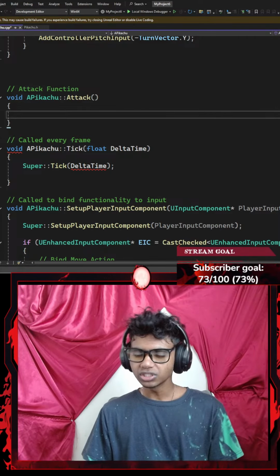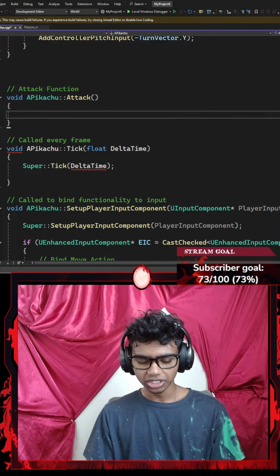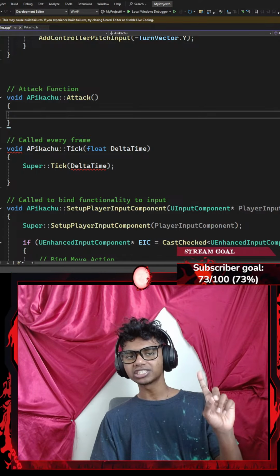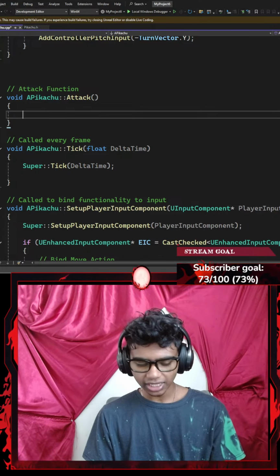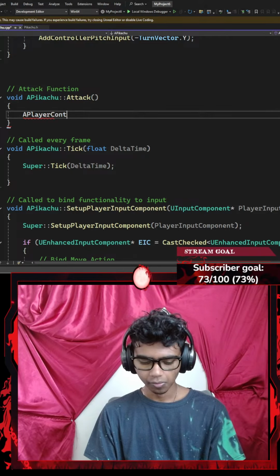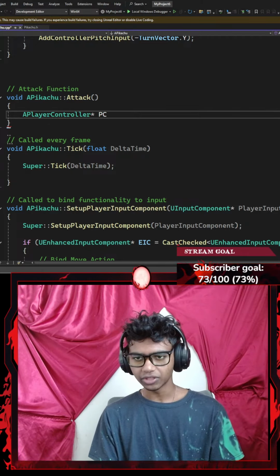Maybe I might want to get my player controller here. And guys, the reason I am stuttering a lot while talking is because it is kind of freezing out here. Okay, that's it. I'm going to go with a player controller. Now my player controller is going to be represented by a pointer called something like PC.